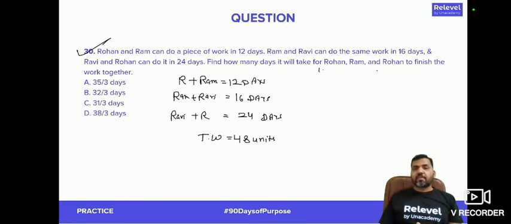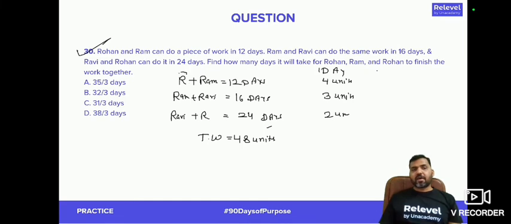So if I write down the 1 day work of all of these people, in 1 day Rohan and Ram will be doing 4 units. Ram and Ravi will be doing 3 units. Ravi and Rohan will be doing 48 by 24, that means 2 units.